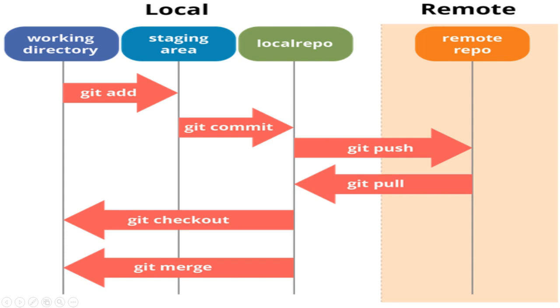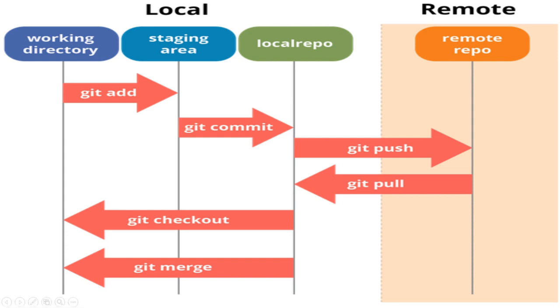If I am working on a directory and I want Git to track the code for me, I have to bring that code to the staging area. To bring that code to the staging area in Git, I have to use a command called git add. Once the file is in the staging area, Git will track the code for me. That means whatever changes I am making to the code, Git will keep track of it.